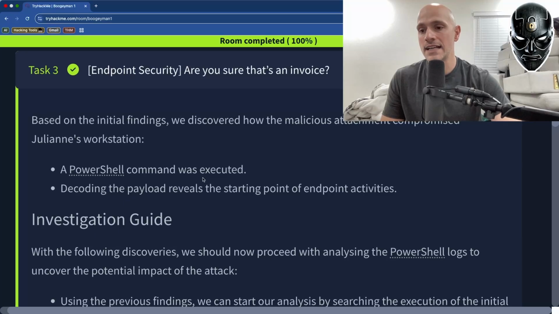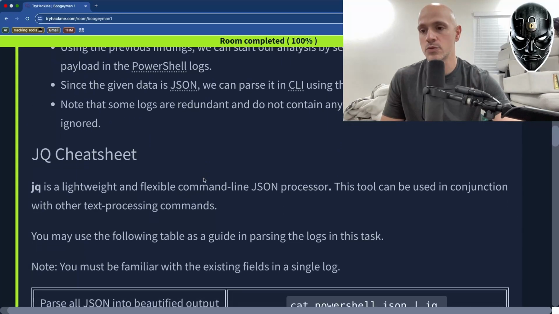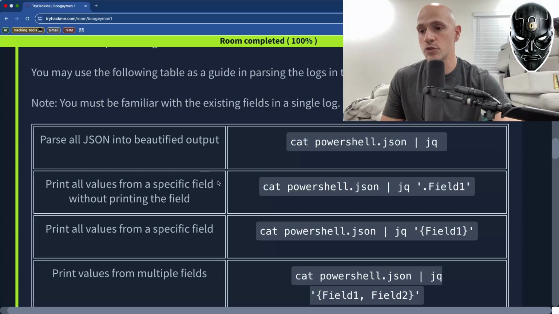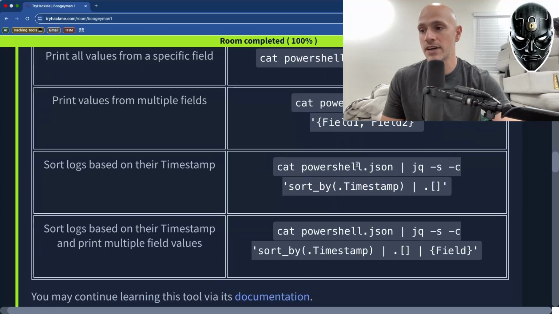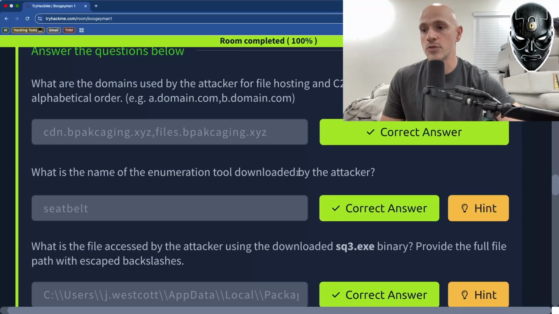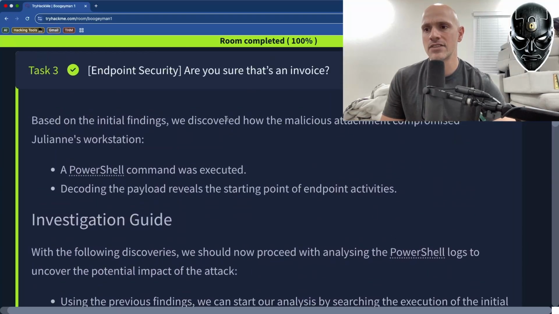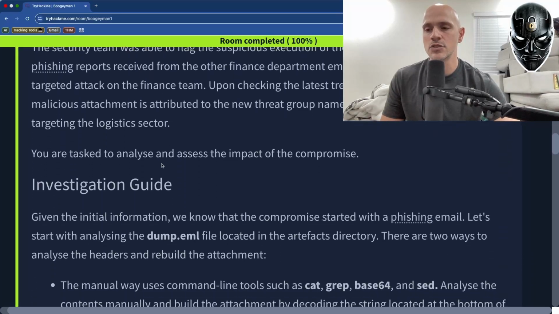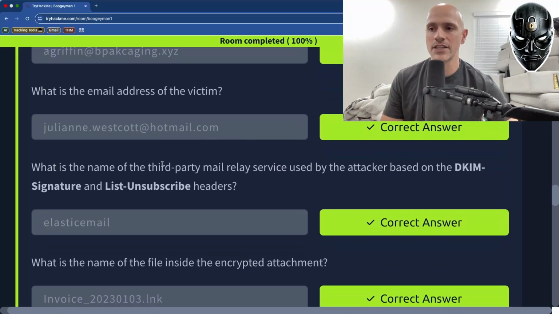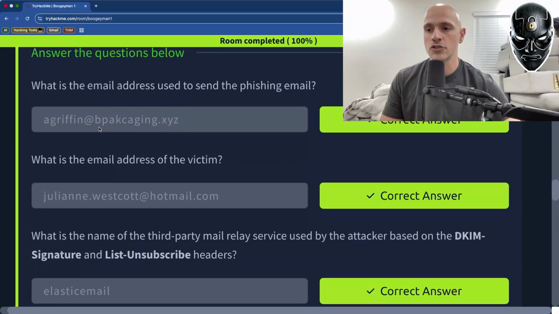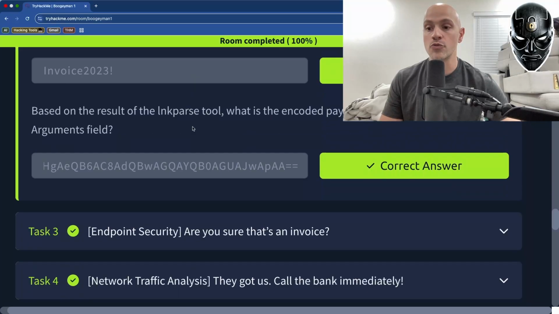And then this was a little bit of a heavier part. I think this was the part that took me the most amount of time to go through, and we had to use the PowerShell JSON file as well as jq to prettify it and then extract some data from it. The very first one was the extraction of the domains. They didn't really give us anything except this piece. And this is what you'll find in incident response: the information that you gather stacks on top of each other. This was the first key piece of information that stacked and was used throughout the rest of this investigation.